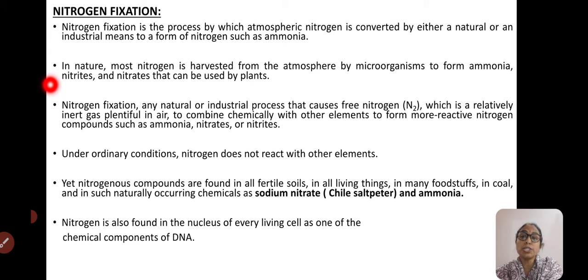In nature, most nitrogen is harvested from the atmosphere by microorganisms to form ammonia, nitrites, nitrates, ammonium ion, etc. that can be easily used by the plants.